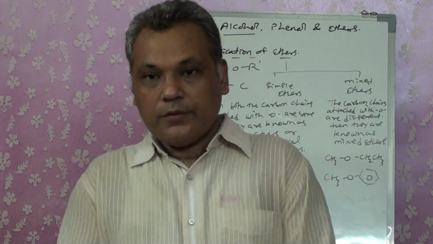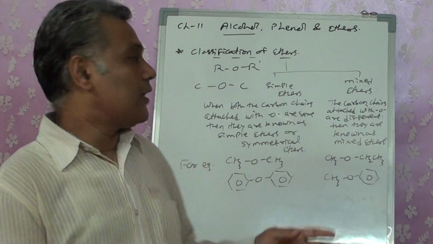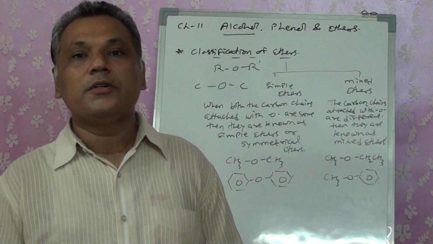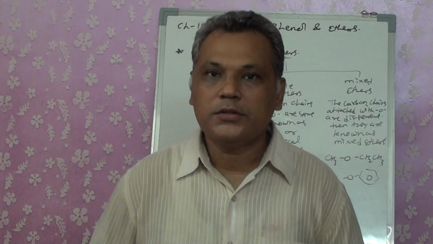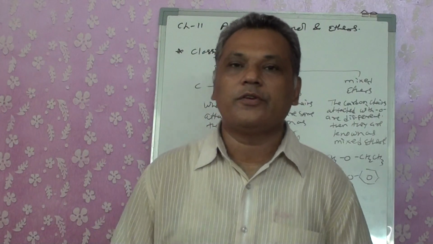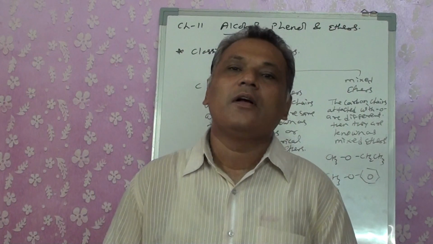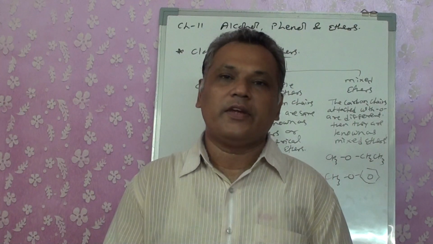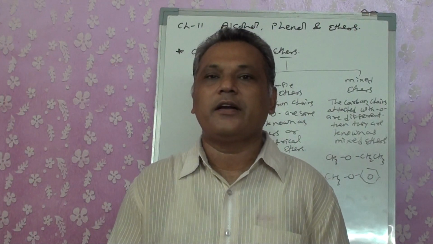So in this chapter, at the start of our first lecture, we have studied the classifications of alcohols, phenols and ethers. For alcohols, on the basis of the number of OH groups, and allylic, benzylic, vinylic or phenols. For phenols we again have the number of OH groups attached: monohydric, dihydric, trihydric.